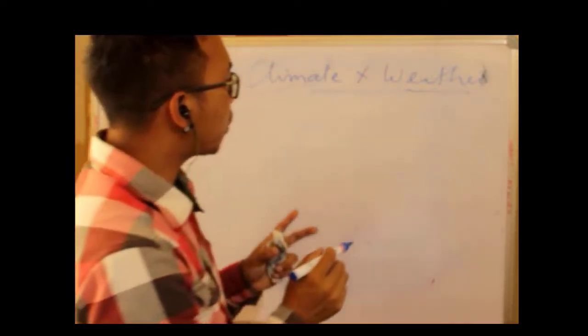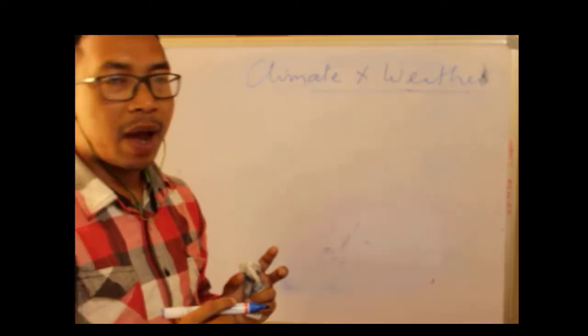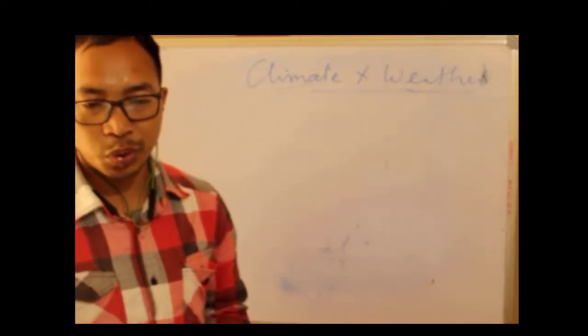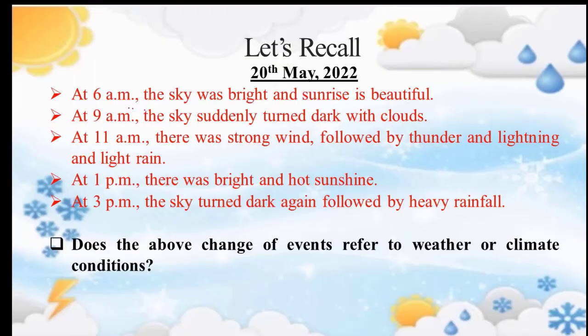So, to recall what we had learned in the previous class, I would like you to clarify again these points. I want to test your knowledge, whether you're able to remember the difference between climate and weather. So let's read this. Okay, so it is written what? At 6 a.m. the sky was bright and sunrise is beautiful. At 9 a.m. the sky suddenly turned dark with clouds.